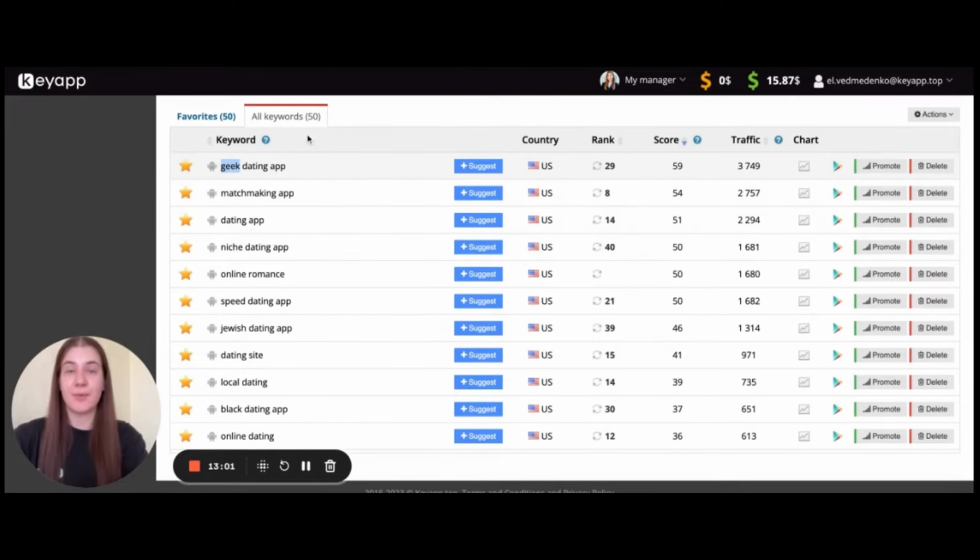It may get, for example, negative rates, negative reviews, because when people are looking for this and when they download the application and see that there are no such features, they will just uninstall the app and leave all these negative rates and reviews, decreasing app reputation.